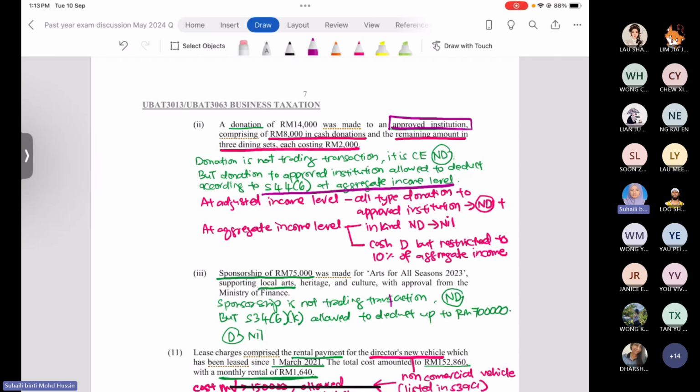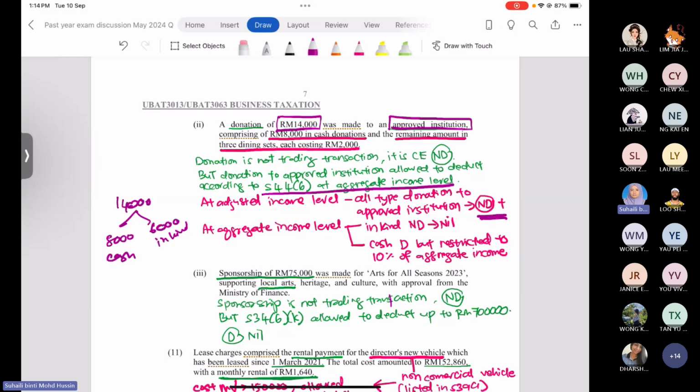Now, we make the adjustment at the adjusted business income level. So automatically at the adjusted income level, all types of donation are not allowed for deduction. So now you see that the company made a donation of 14,000 ringgit to the approved charitable institution. 8,000 ringgit the company made in cash, which means the other 6,000 ringgit is in kind. But we know that when the company donates to an approved institution, you are only allowed to deduct at the aggregate income level.